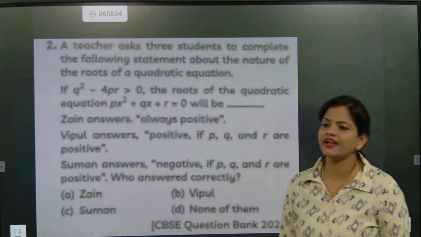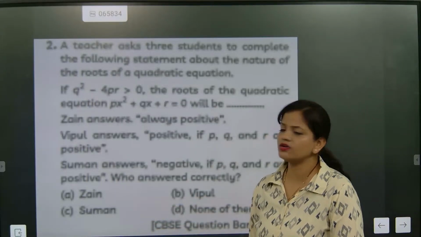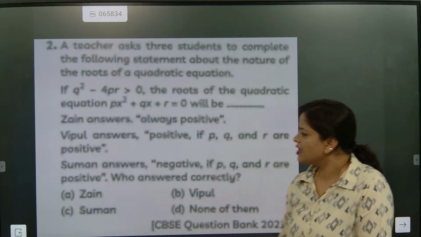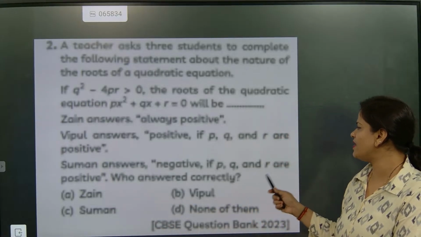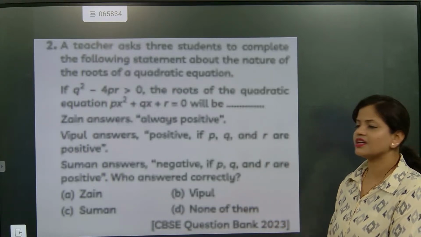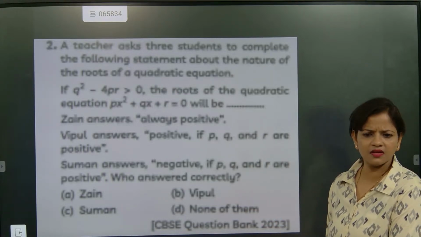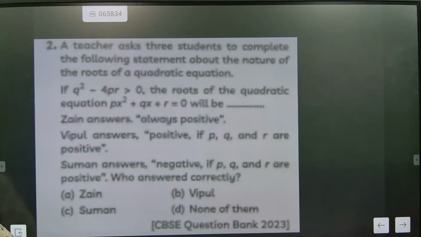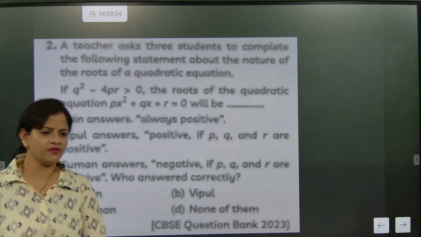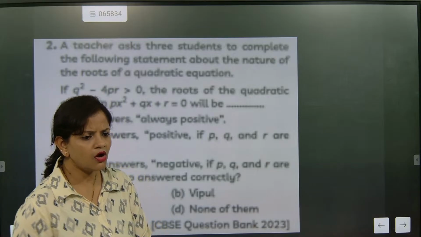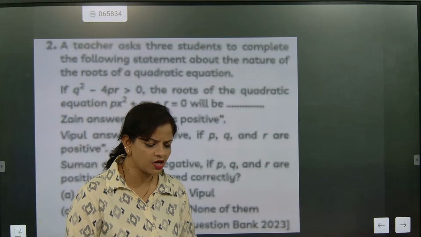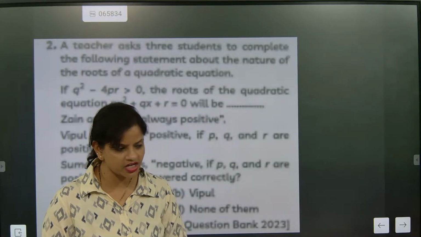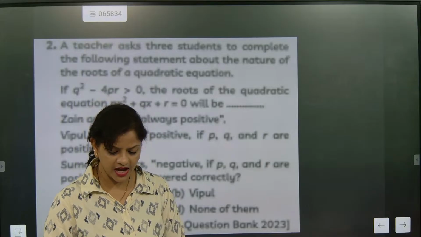Then who answered it correctly? Suman answered correctly because it is always going to be correct. Real, and it is exactly going to be correct. So Suman answered negative if p, q and r are positive. Who answered correctly? Who gave the correct answer? Suman or Zain? How did Suman give the correct answer? Everybody please check. All 3 are positive, given. Everybody please answer the question. Maha is telling A as the answer. How many people are giving answers? Come on, check. Give the answer please.